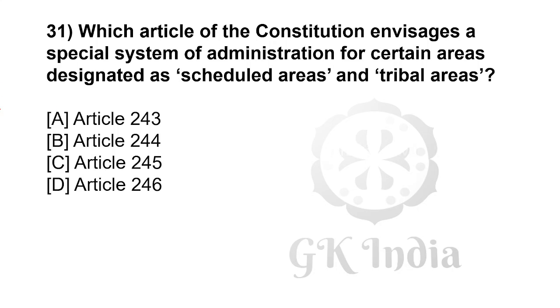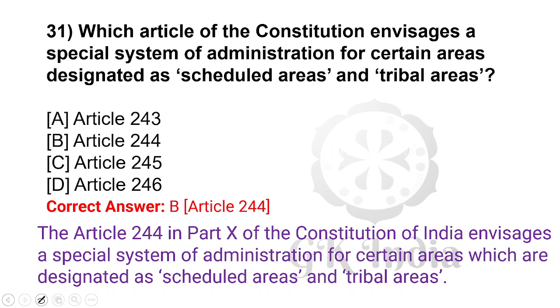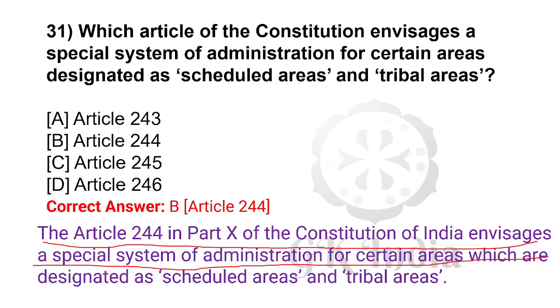Which article of the Constitution emphasizes a special system of administration for certain areas designated as scheduled areas and tribal areas? Article 244. Article 244 of the Constitution of India envisages a special system of administration for certain areas which are designated as scheduled areas and tribal areas.